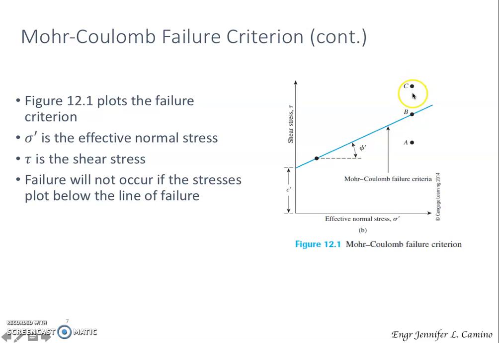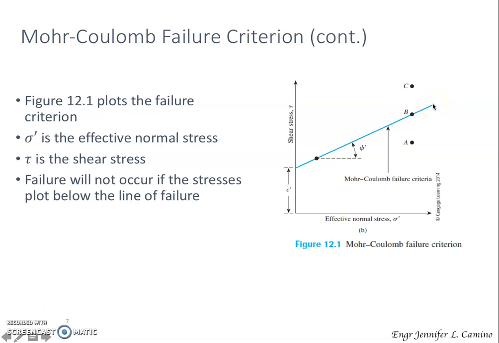If our effective normal stress and shear stress are at point C, which is above our Mohr-Coulomb failure criterion, the state of stress at this point cannot exist because it is above our failure envelope.